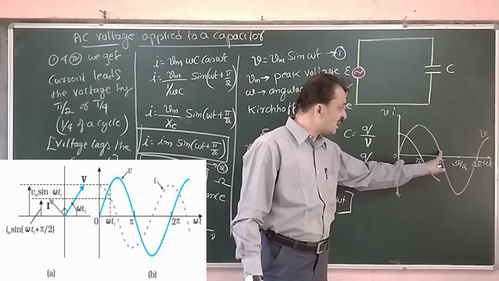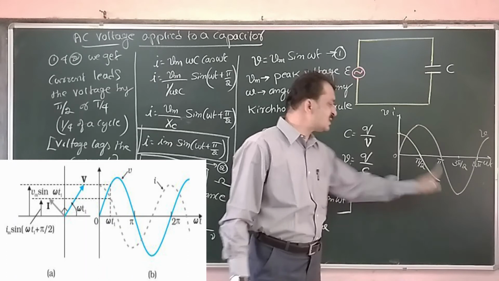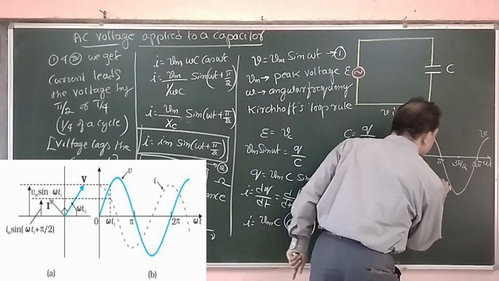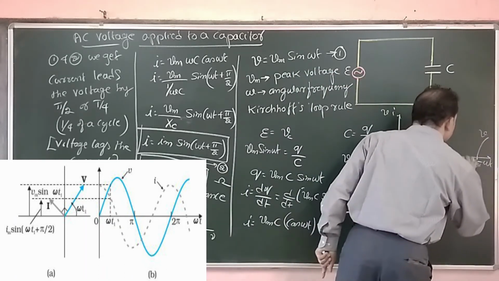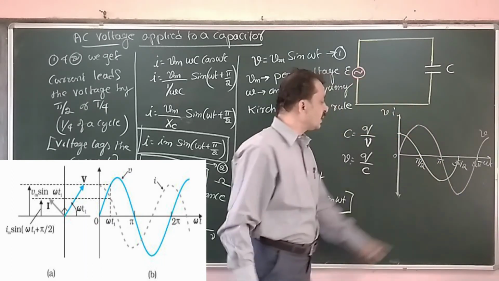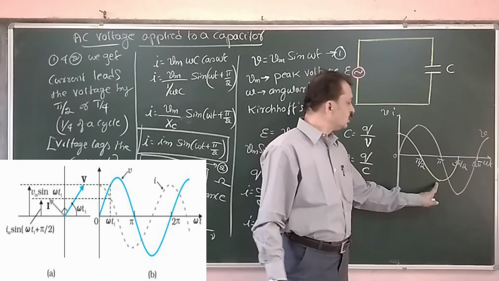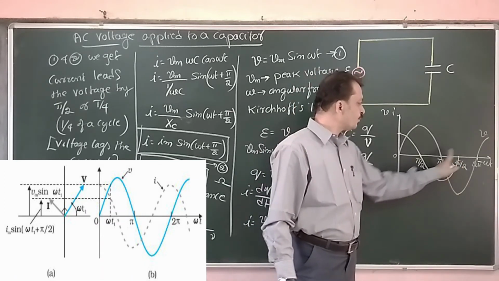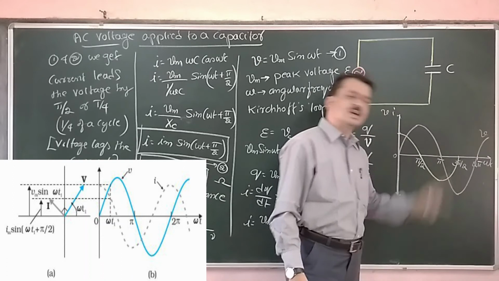Now voltage is lagging, current is leading, current is ahead. Now as current reduces to 0, the voltage is just now reaching a negative maximum. Already current has reached negative maximum and it reduces to 0. Now voltage is just now reaching the negative maximum value.